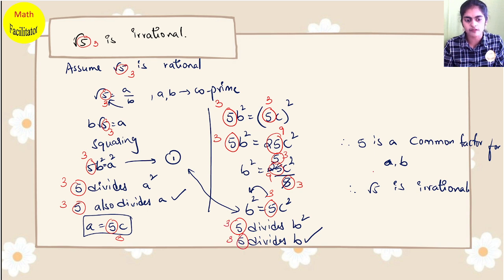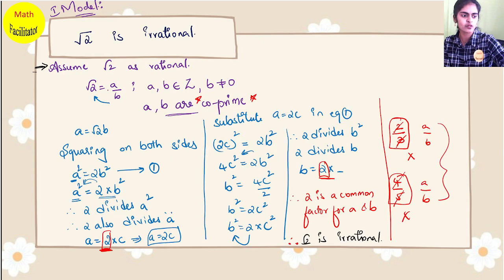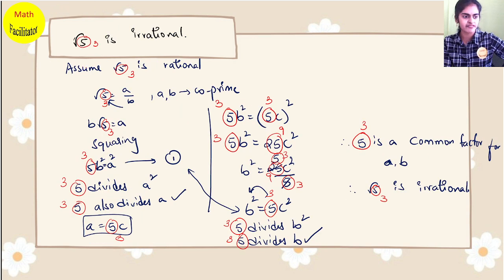Suppose I want to prove root 11, then instead of 5 in this question, you will write 11, 11, 11. Same steps, same model, whatever number is given. Here 2 is given, so you have 2 all over, and when it is a square, you get 4. When it is 5, you have 5 all over, and the square is 25. If it is 3, you have 3 all over, and 3 square is 9. So this is the first model which you have to learn.